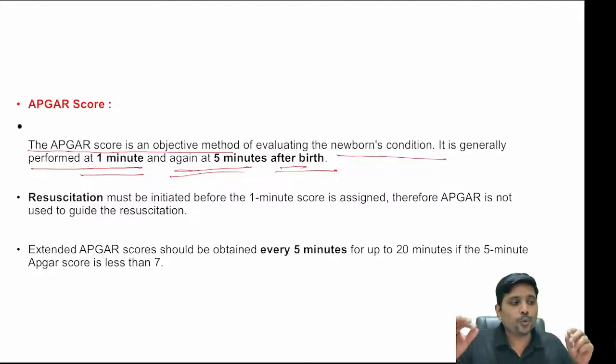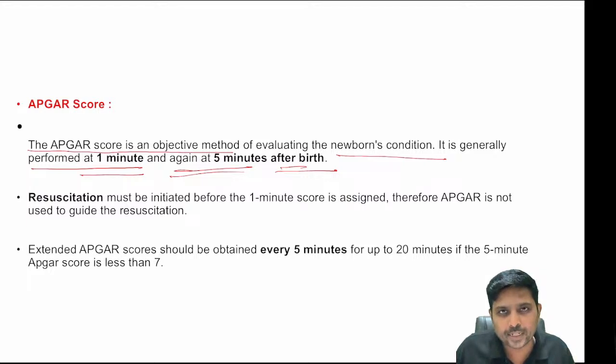Then they will ask you one beautiful question in your examination or in your viva. What is that? Will you use Apgar for neonatal resuscitation? I am waiting for your answer in the comment section.